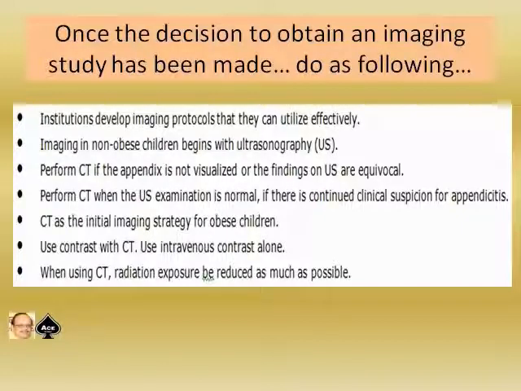The institution where you work should develop imaging protocols that they can utilize effectively. Imaging in non-obese children begins with ultrasonography. Then perform CT if the appendix is not visualized or the findings on ultrasonography are equivocal. Then perform CT when the ultrasonography examination is normal but there is continued clinical suspicion of appendicitis. Then CT as the initial imaging strategy for obese children. When using CT, use intravenous contrast alone. When using CT, radiation exposure should be reduced as much as possible.